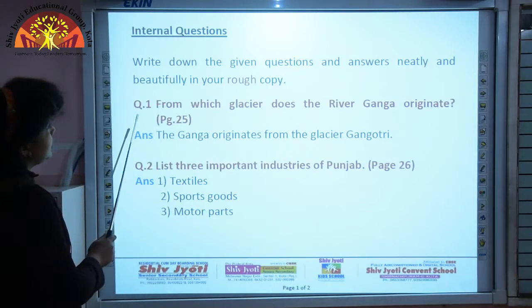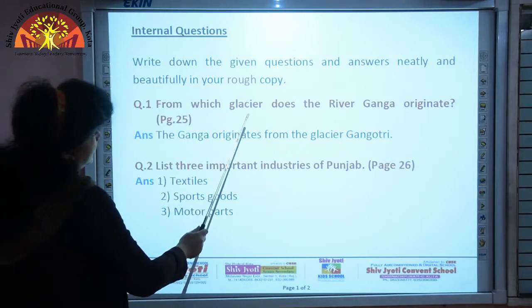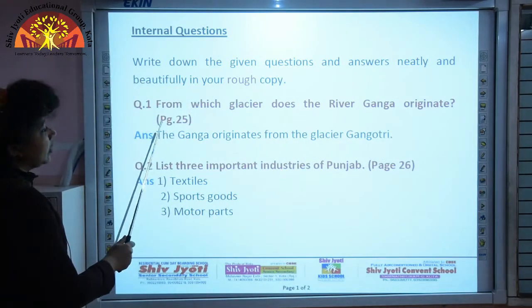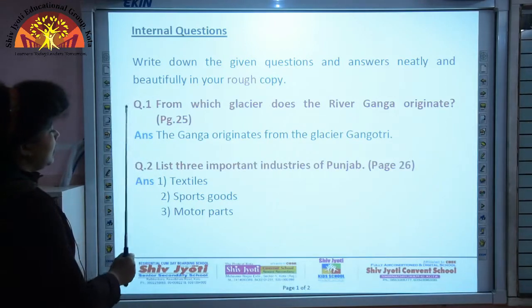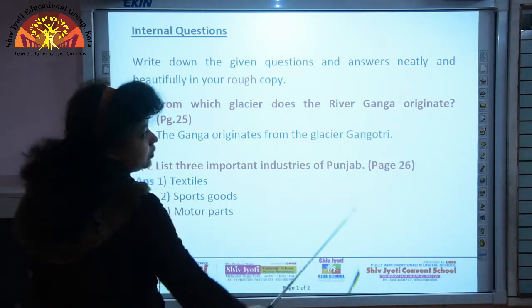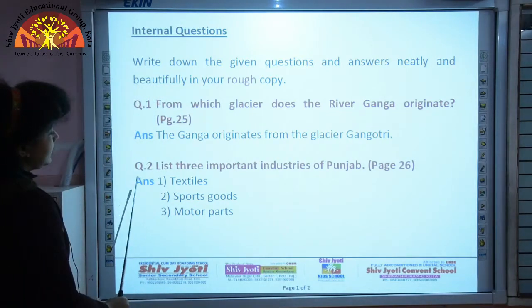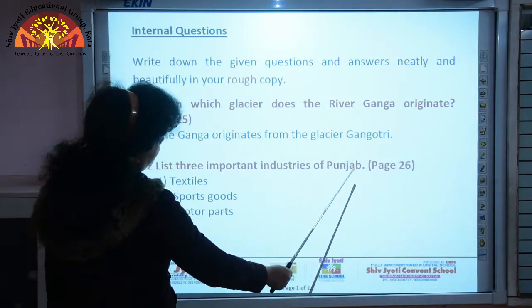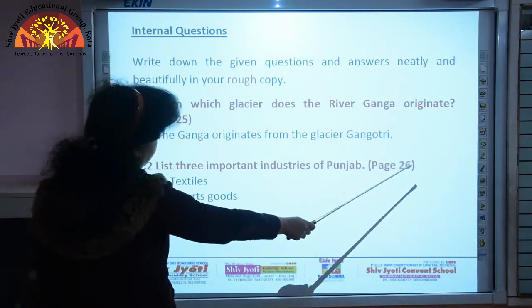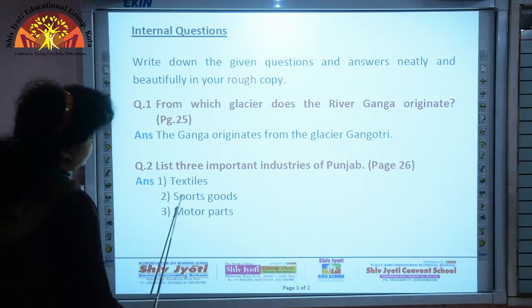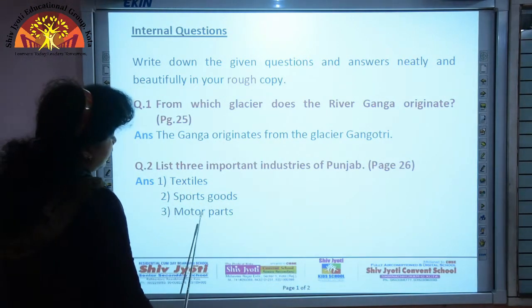So, the first internal question is, from which glacier does the river Ganga originate? It will be found in page 25, and the answer is the Ganga originates from the glacier Gangotri. Your second internal question is, list 3 important industries of Punjab. It will be found in page 26, and the answer is 1 textiles, 2 sports goods and 3 motor parts.